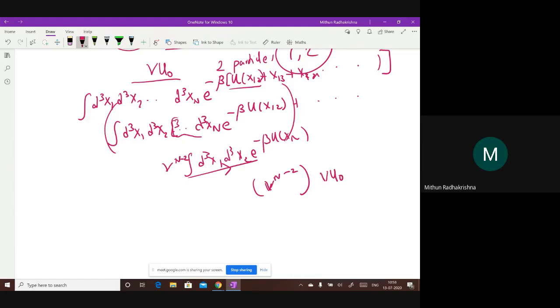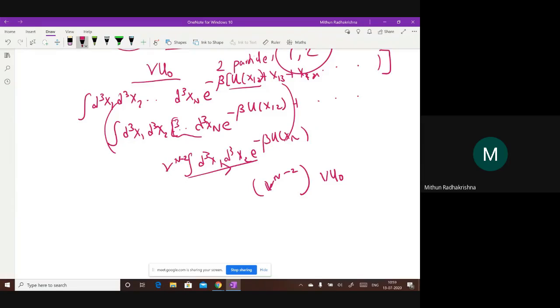What is u naught? That you don't know. Experimentalists, let's say they have given you that value. Am I right? Is everybody following this? Yes, sir. But this is only between two particles, 1 and 2. How many such pairs are there? Not n pairs. There are n into n minus 1 pairs.